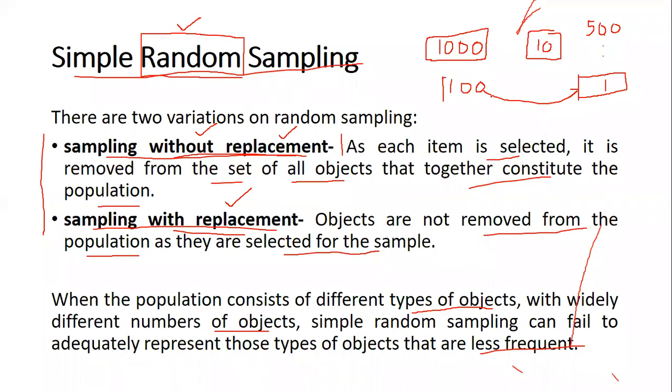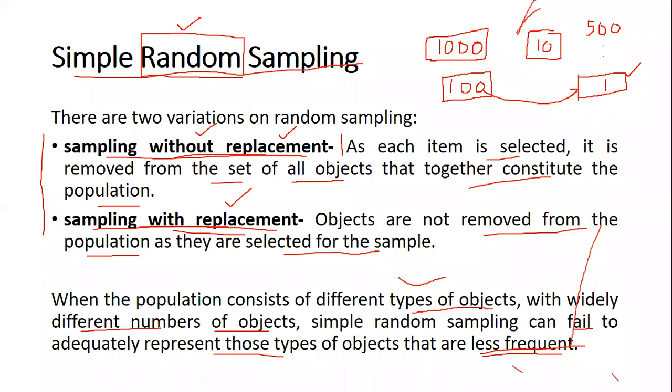We are not sure whether the 100 transactions that we have selected will have the transaction in which this particular 10th item is being bought. So therefore, this random sampling is not representative. It is going to fail to adequately represent those types of objects that are less frequent. So therefore, this is not a very good technique when different types of objects with a different number of objects are there.